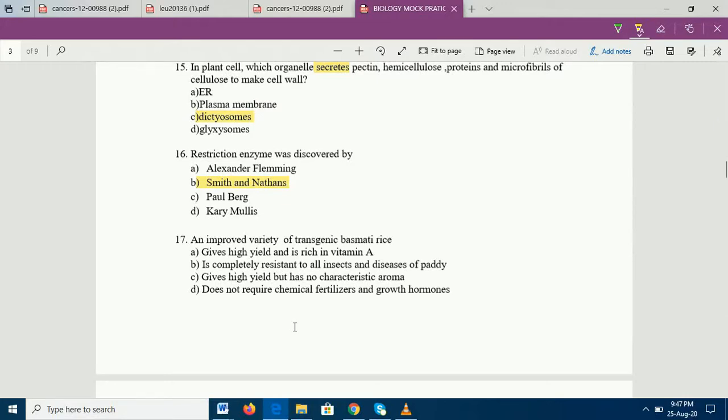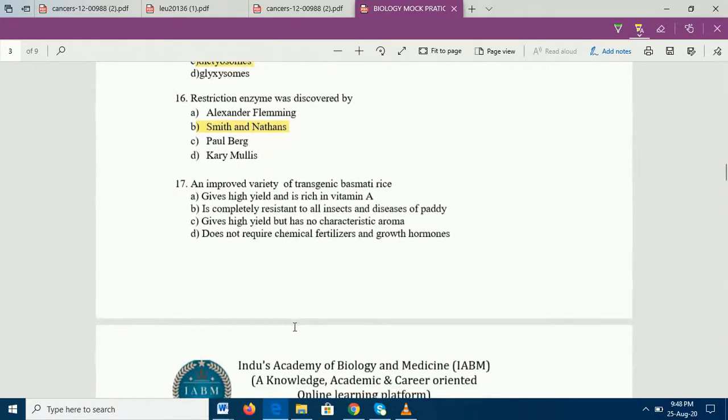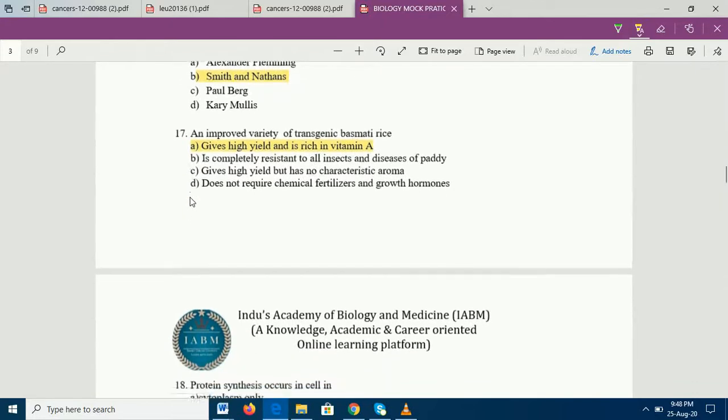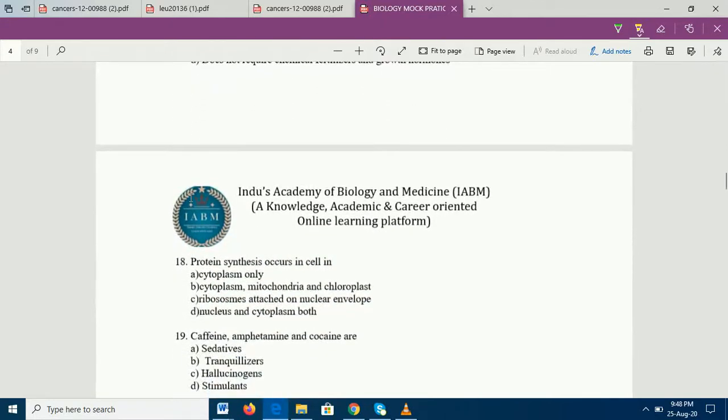Question number 17. An improved variety of transgenic basmati rice. Very simple question. Transgenic varieties, genetically modified foods, like transgenic tomato, brinjal, soya bean, everything. So why do we need transgenic basmati rice? Because they have improved the variety or yield, which are rich in vitamin A, like beta carotene, carrots maybe, they are rich in vitamin A, right? So this is again a very good, very important, straightforward question.